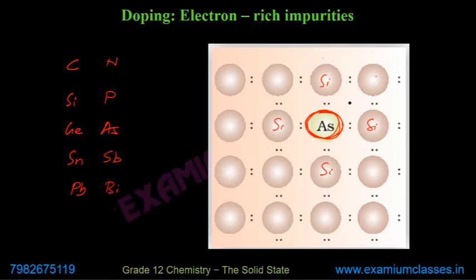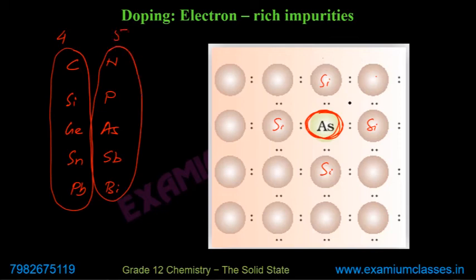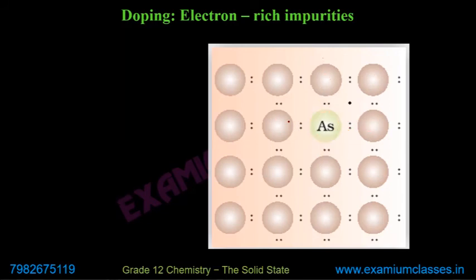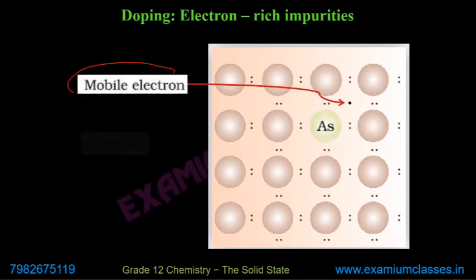This group has 4 valence electrons. This group has 5 valence electrons. So arsenic has 5 valence electrons, not 4. So 4 are bonded with silicon, and one of the electrons remains free.